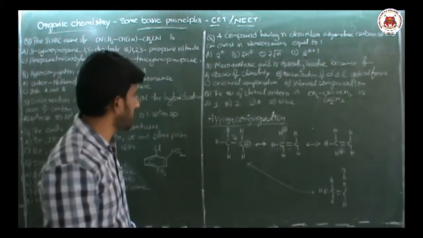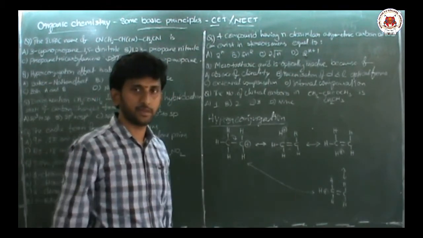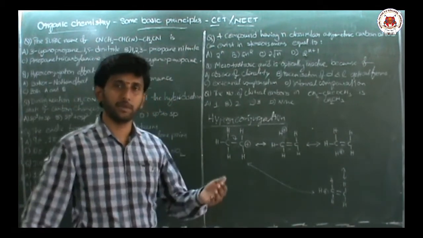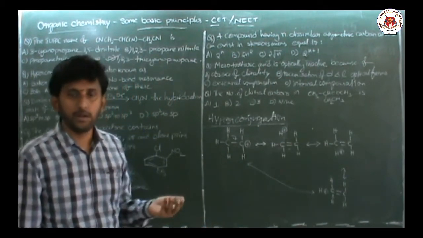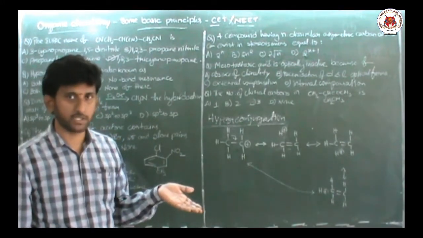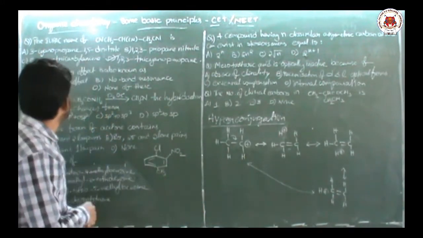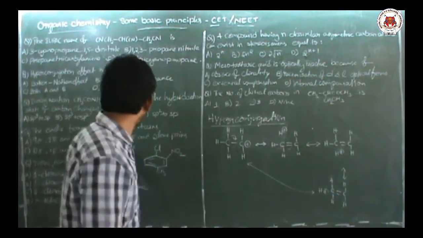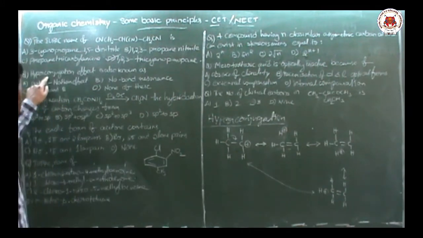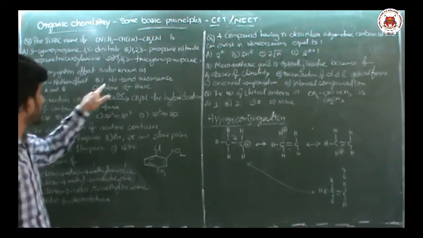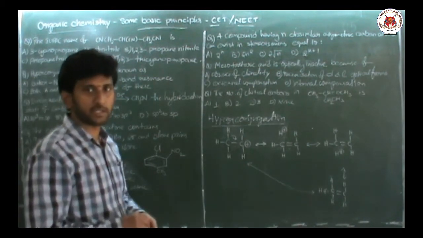So this type of effect is called hyperconjugation. Sigma C-H electrons shifting towards either a positive charge or towards unsaturation is called hyperconjugation. Now this hyperconjugation was studied by Baker and Nathan, so it is also called the Baker-Nathan effect. It is also called no bond resonance.